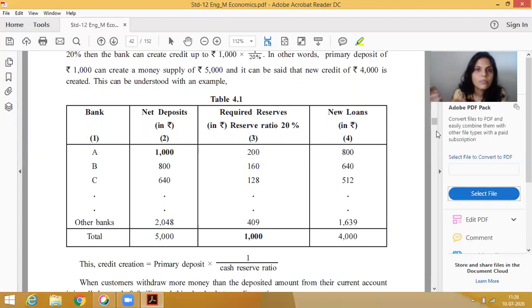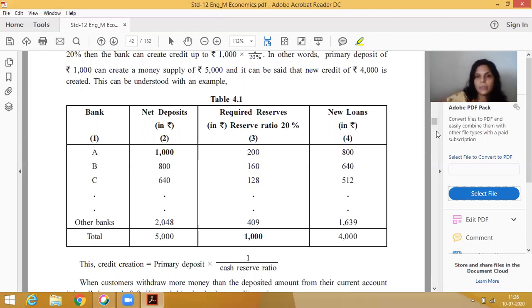That reserve amount they cannot use for lending, for business or for investment. It will be fixed and reserved in the same bank, but it is decided by the RBI. It is the cash reserve ratio. It will always be in cash form, not in plastic money. Always it will be in cash. Clear?